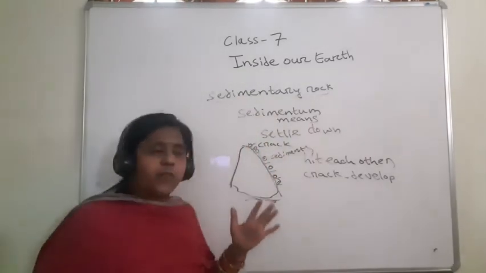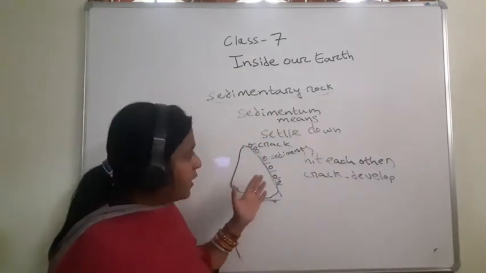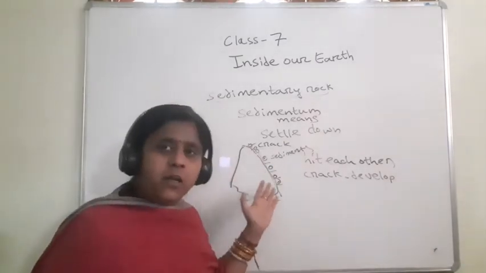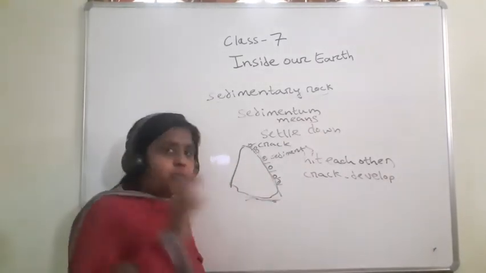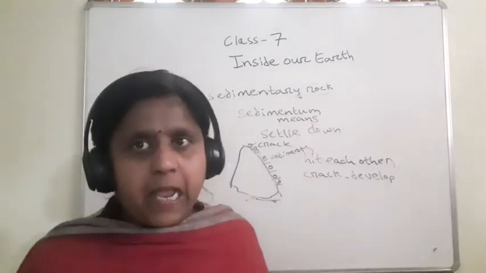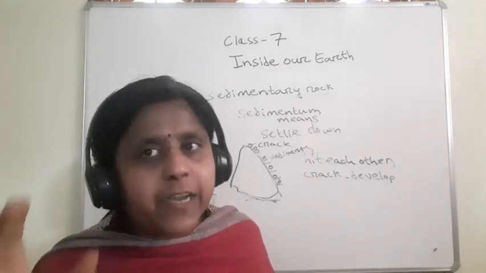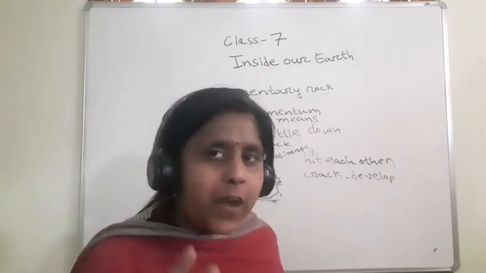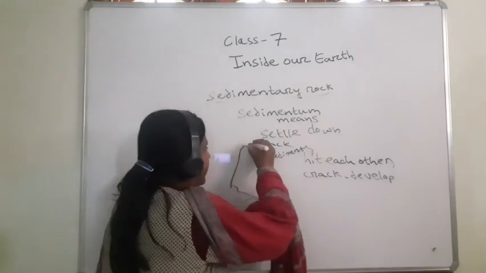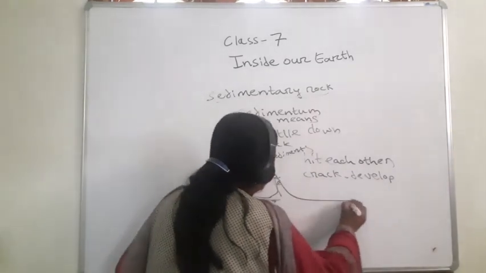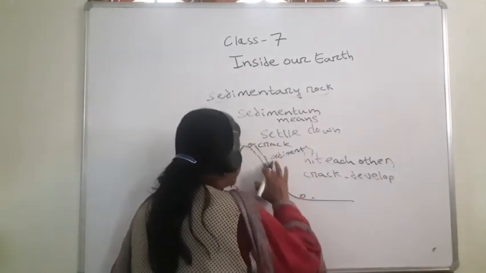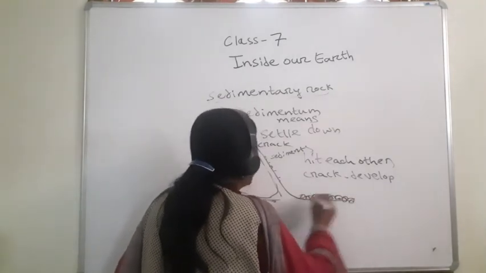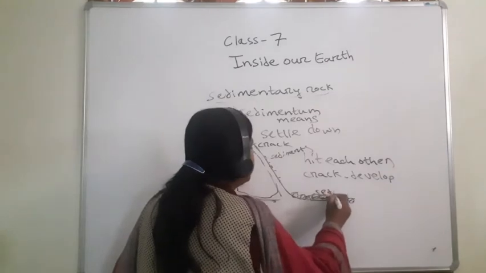Due to their movement, the rocks hit each other and are broken into small sediments. Due to the action of wind and water, these sediments are deposited near the river. Here sediments are taken and here they are deposited.